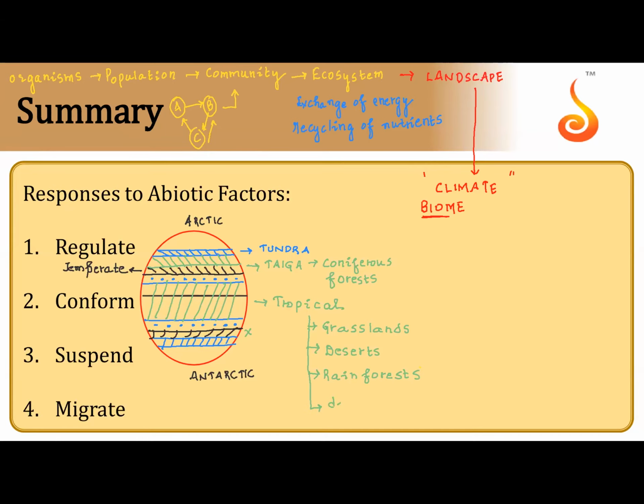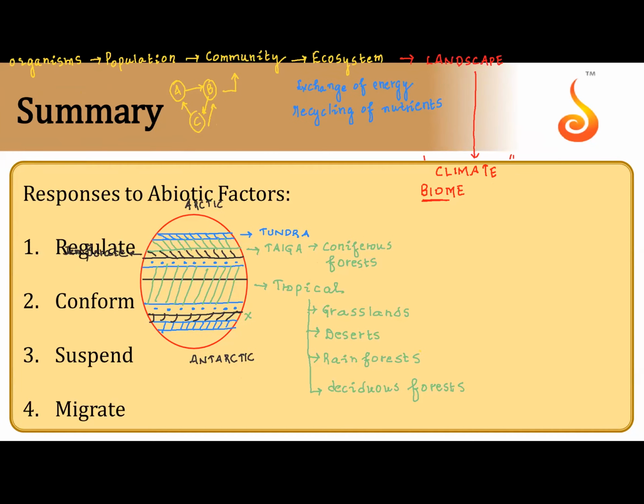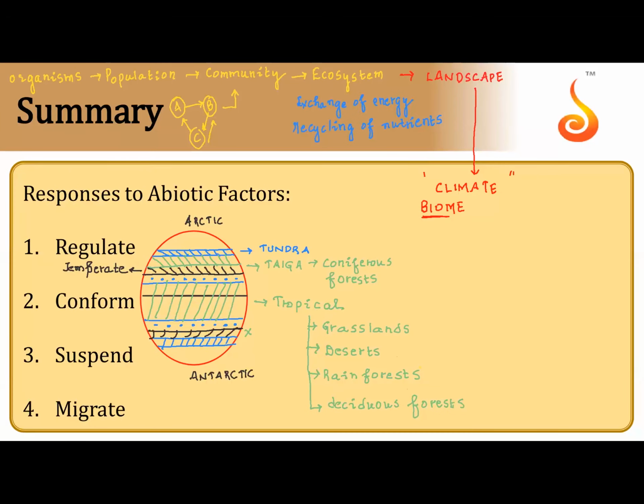Tropical deciduous forests. Again, all of them come under the tropical biome only. I will send a tabular form to read about each biome. Please read that. That should be fine. These are the biomes. I'll share a tabular form.